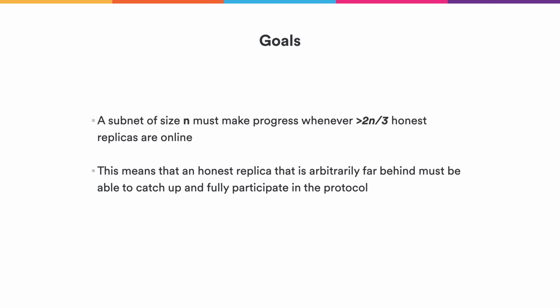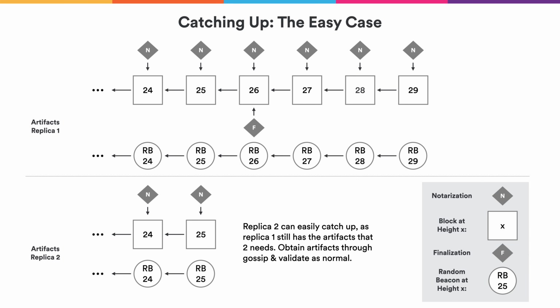And sometimes this is actually very simple. Suppose replica 1 has a blockchain up to height 29, but replica 2 is a little bit behind. Now, whenever replica 2 has a good connection to replica 1, it can simply obtain the missing artifacts and get a complete blockchain such that it's fully up to date. This is very simple. However, there's one complication.